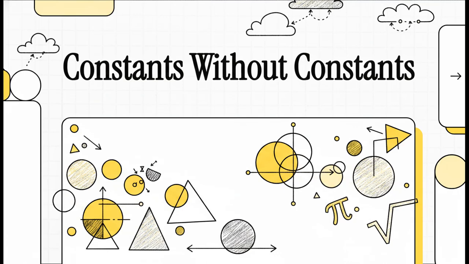All right, let's dive right into this explainer. Today, we're exploring an absolutely mind-bending paradigm shift in computational geometry and distributed systems. It's known as the OMI protocol, and it basically rewrites the rules of reality for software. How? By completely eliminating mathematical constants as foundational truths. Seriously, if you've ever had to deal with floating point errors breaking your code across different machines, you're definitely going to want to pay close attention to this.